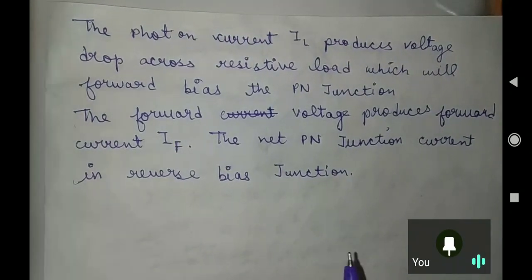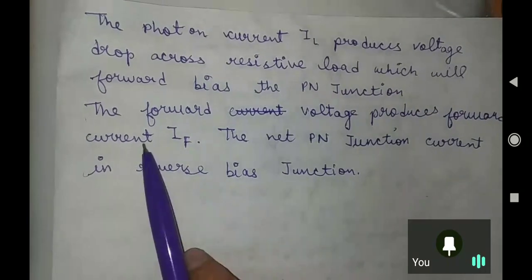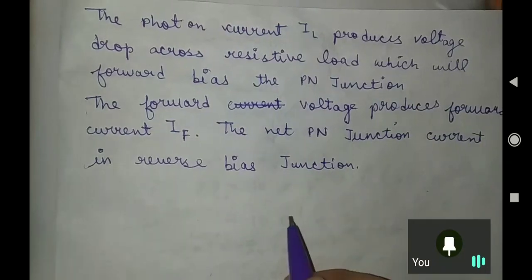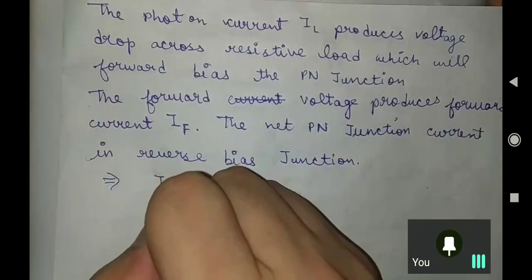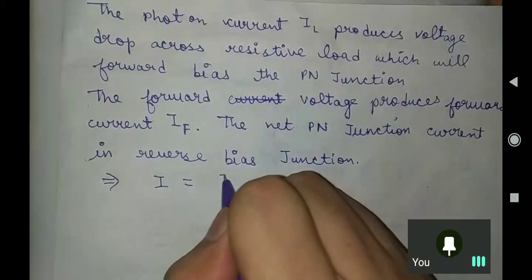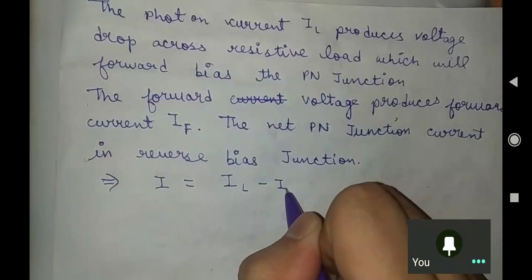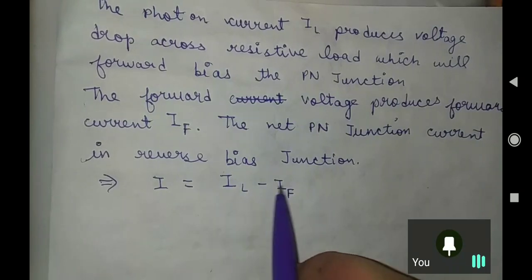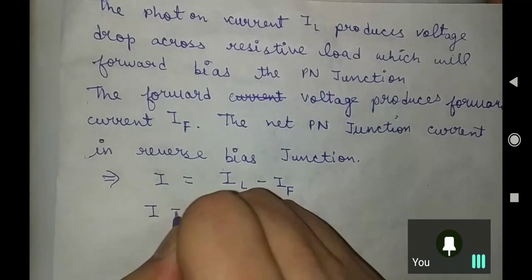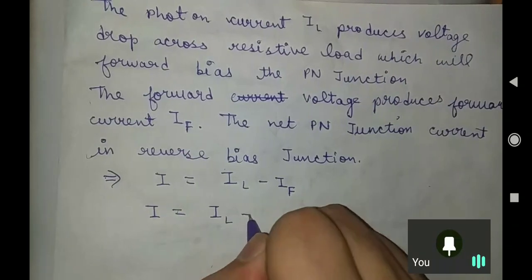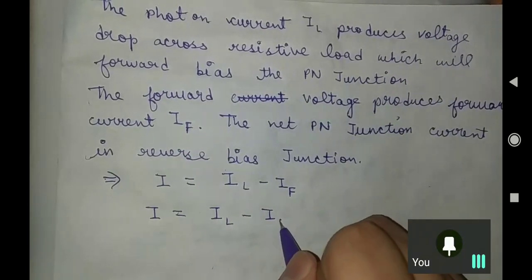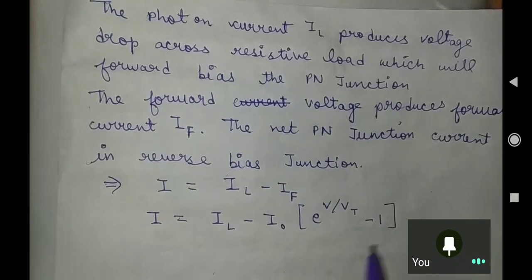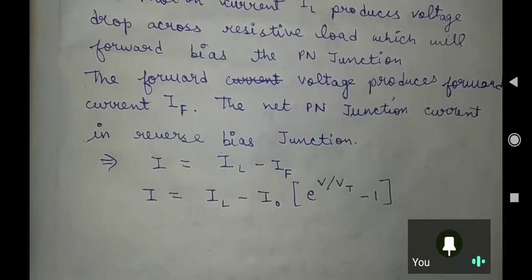What I am trying to say is that the forward voltage produces forward current, but the net current is in the reverse bias direction only. So the overall current I equals IL minus IF. Sir, why are you saying like that? I am saying that IL is greater than IF. So your net current I equals IL minus, and you know the forward current formula, I naught e to the power V over Vt minus 1. Okay.